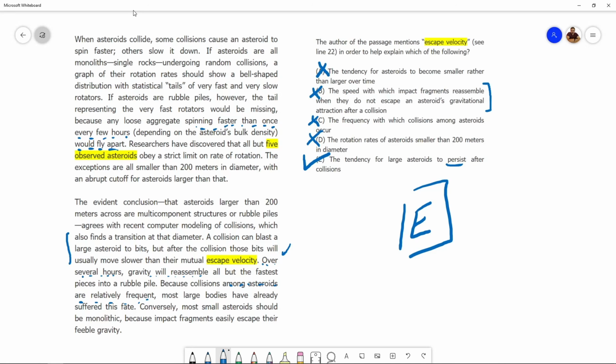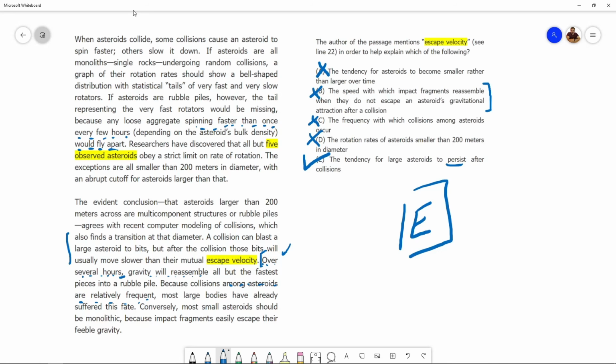So what's the speed with which impact fragments reassemble? The speed is over several hours. What's the question? The author mentions escape velocity in order to help explain which of the following. Does the author mention escape velocity to explain why it takes several hours for those bits to reassemble? No, nothing like that. Escape velocity is just to tell us about the rate of rotation of the bits. So speed, yes, but speed of rotation, not the speed of reassembly.